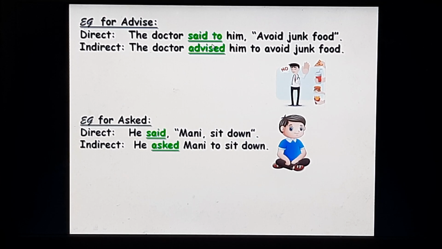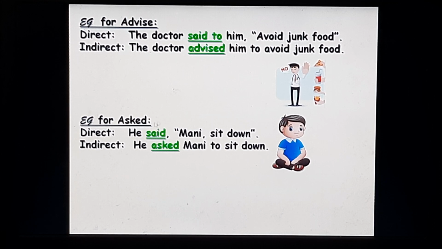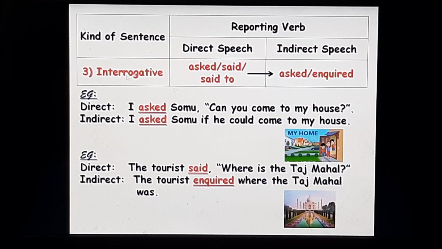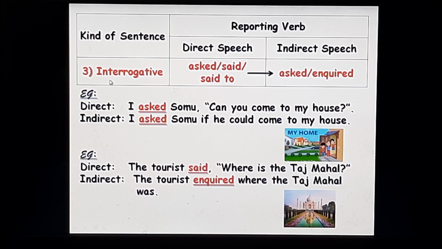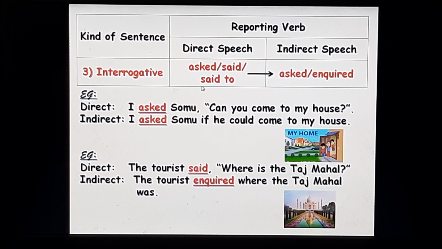The doctor said to him, "Avoid junk food." Doctors usually advise. So said to will change into advised. The doctor advised him to avoid junk food. He said, "Money, sit down." He asked Money to sit down. Now let's see the interrogative sentences. The reporting verb in the direct speech is asked, said, or said to.